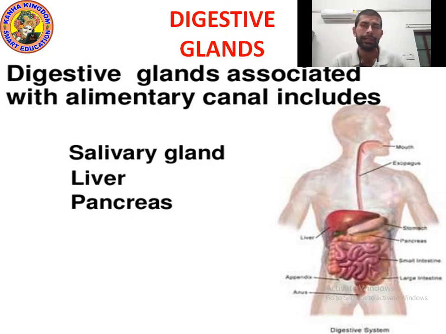Salivary gland, liver, pancreas. I had already shown you all three glands. We will study all these three digestive glands and all the parts of the digestive tract, means alimentary canal. So I hope you understood. Please write down. I am giving you 10 seconds.